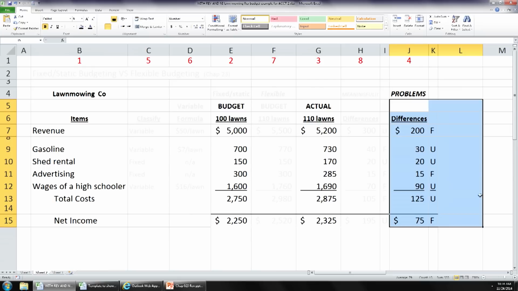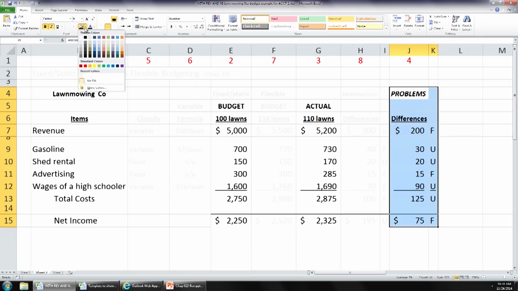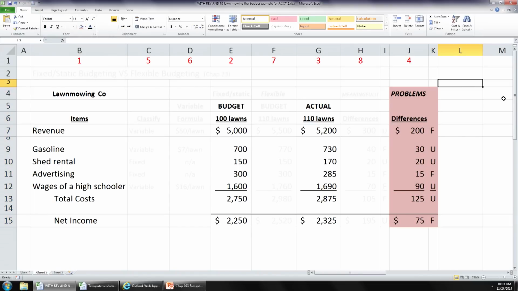So these amounts right here, I'm going to highlight in red. These really are just not that helpful because we just don't know whether these differences are due simply to a change in activity or what.